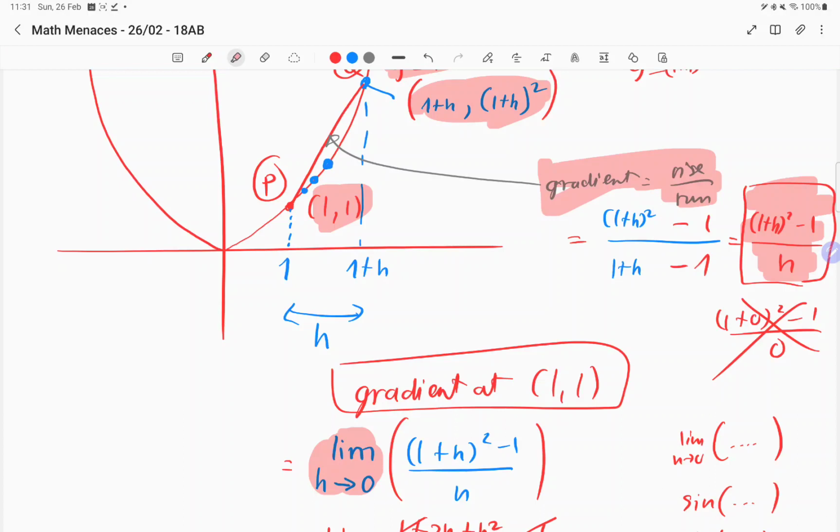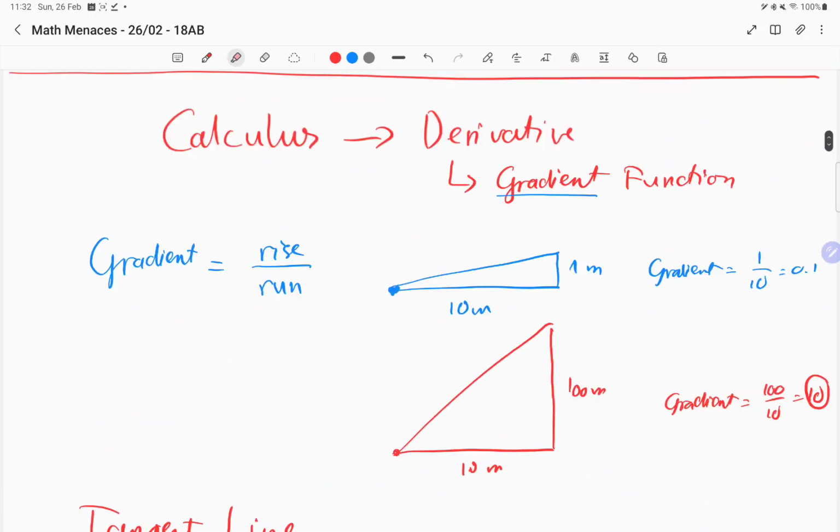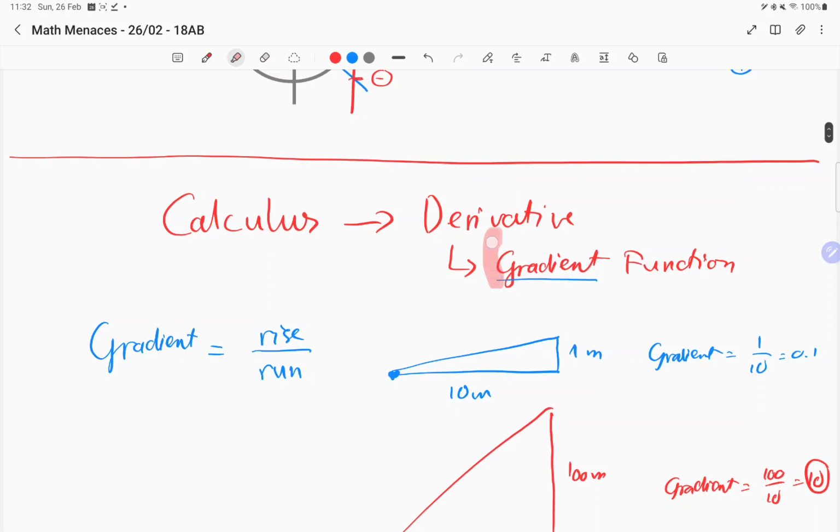So what's your actual derivative? Your derivative gives you the gradient function. This is how you work out the derivative. This is the original way of how people work out derivatives, but you will learn a slightly easier way. But first, you have to learn the meaning of derivatives. We haven't done much about it, so we'll get back to this next week.